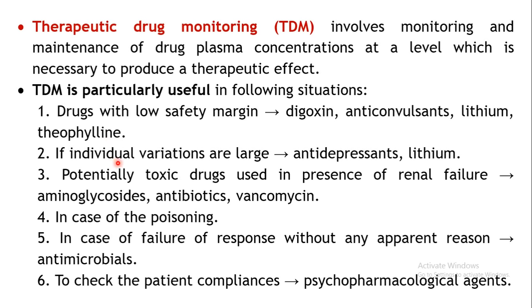Second situation, if the individual variations are too large, from one person to another person. There are certain drugs which show a lot of variation, like for example antidepressants or lithium. From person to person there may be a lot of variations in the kinetics. So that's the reason why you may have to monitor the plasma concentration of such drugs more frequently, and if required you may have to adjust the dose.